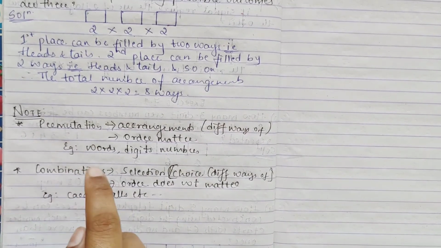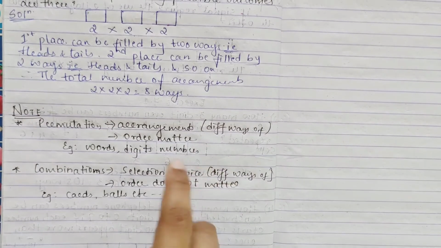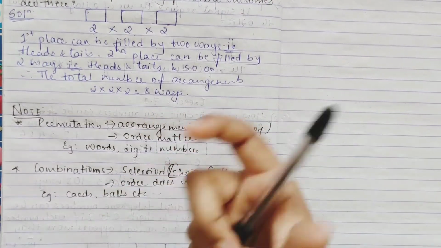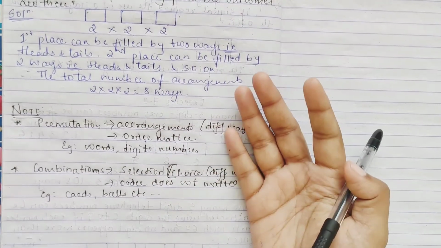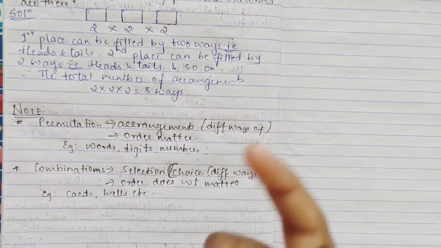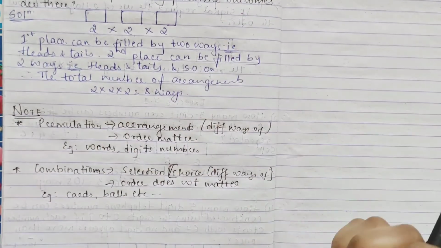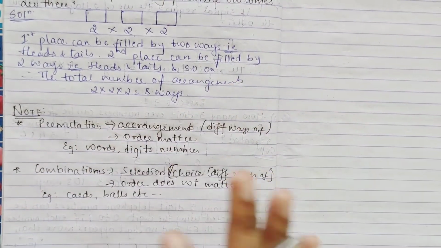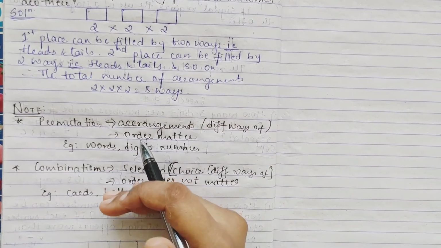So that is called your arrangements, and that is your permutations. Then comes your combinations. Combinations is the selections, right? You have to select, you have to make a choice, and here order doesn't matter. For example, when you play cards, you will just select the card, and make different choices, but order here doesn't matter. Even balls, now you have red balls, blue balls, so you have to just select it, whether you select first red or blue, whatever, that doesn't matter. So just in simple words, that is your permutations, and that is your combinations.